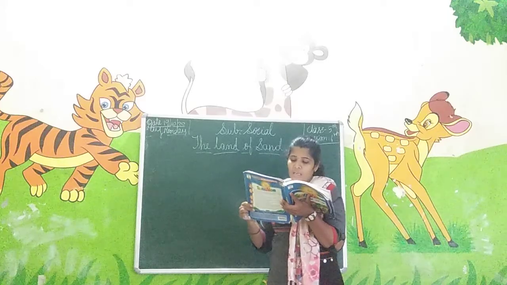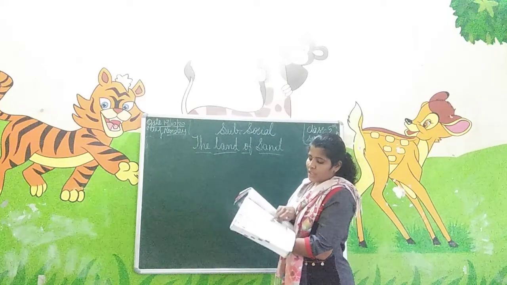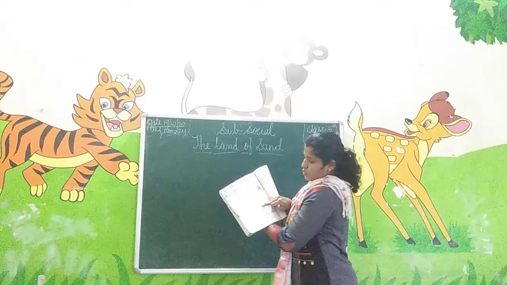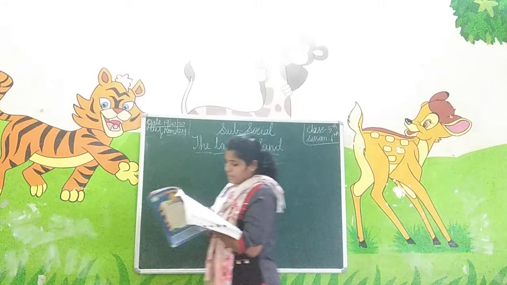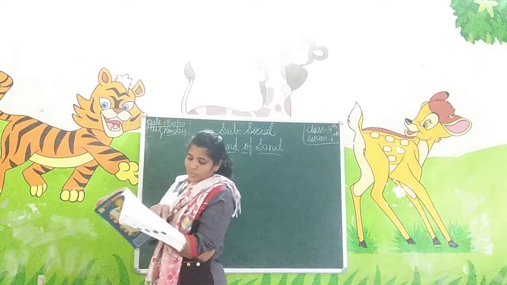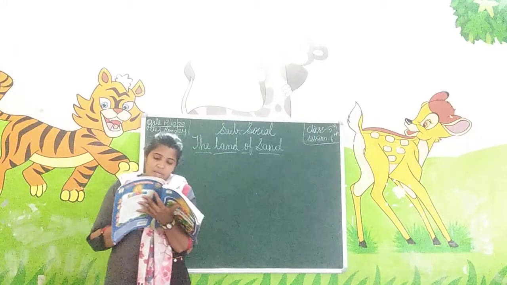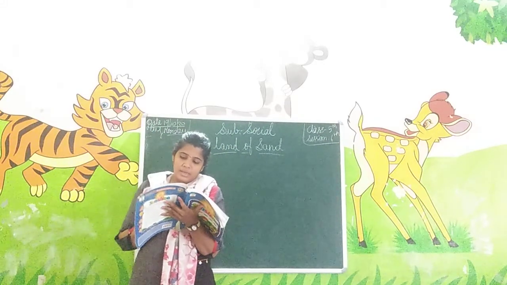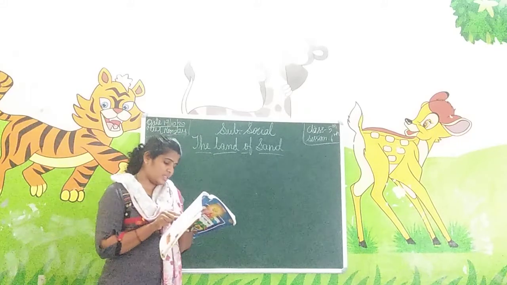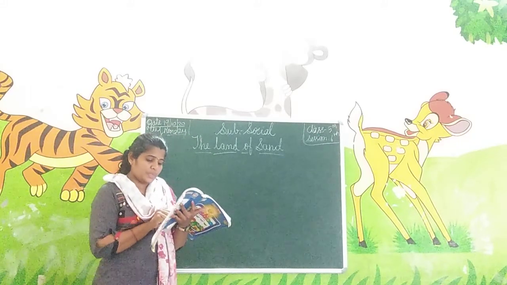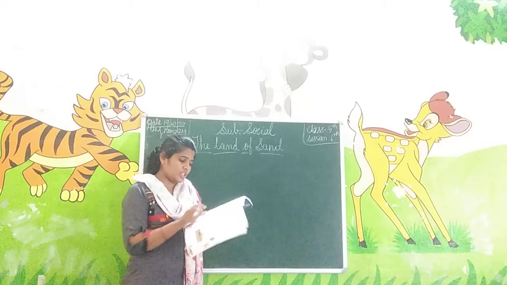Saudi Arabia lies in southwest Asia. This is the southwest of the Asian continent. It occupies most of the Arabian Peninsula, which is occupied by Saudi Arabia itself. It lies between the Persian Gulf and the Red Sea. Below it is the Red Sea and this is the Persian Gulf.